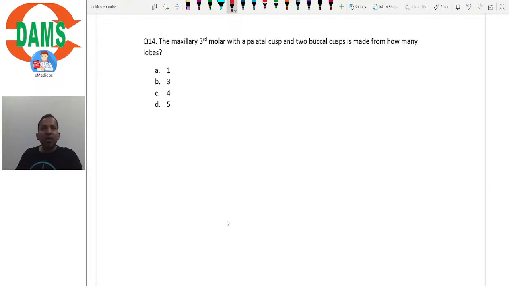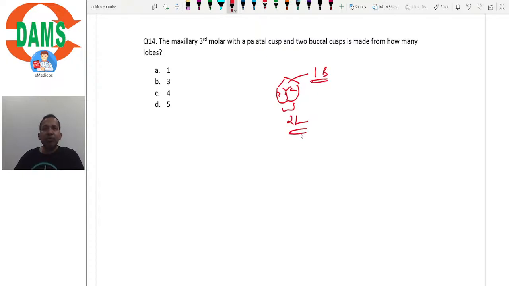The maxillary third molar with a palatal cusp and two buccal cusps is made from how many lobes? So basically it's a three-cusped premolar, isn't it? So you have two lingual and one buccal cusp.